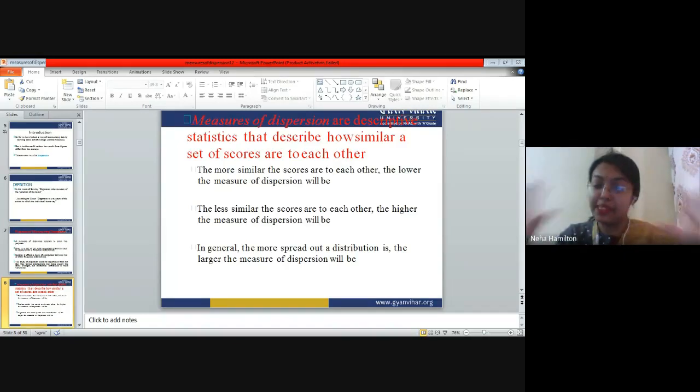So all these basic questions are answered by this particular measure of dispersion. Okay, the more similar the scores are to each other, the lower the measure of dispersion will be.